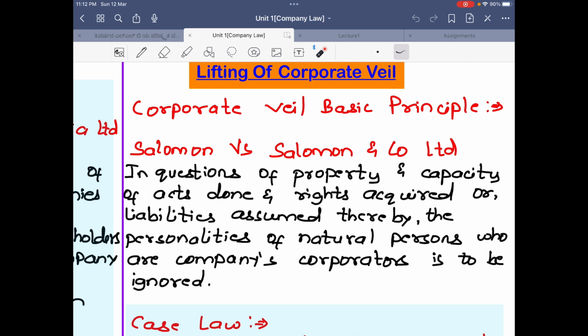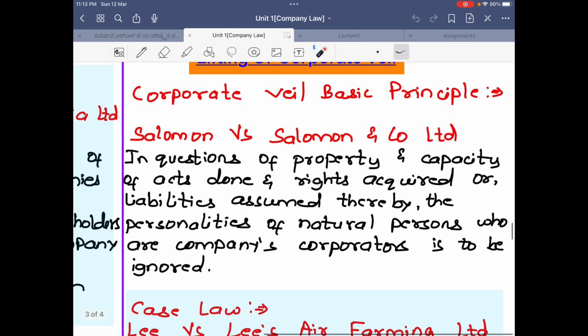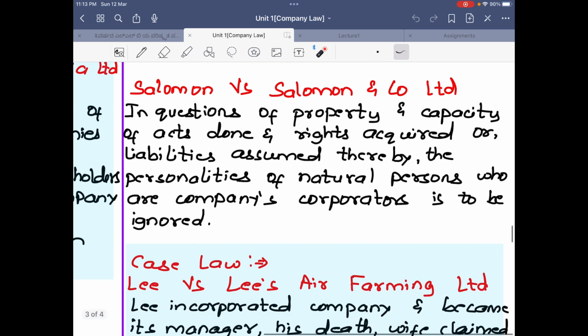Limited. So what it states is, in questions of property and capacity of acts done and rights acquired or liabilities assumed, so in these questions for the property, capacity of the acts, rights acquired and the liabilities of the company, the personalities of natural persons who are the company's corporators is to be ignored. So the members of the company cannot be held responsible for any act of the company. They are hidden behind a curtain, they are protected behind a curtain, and if anyone wants to sue, then he has to sue the company only. The members cannot be held responsible. So this is the corporate veil.